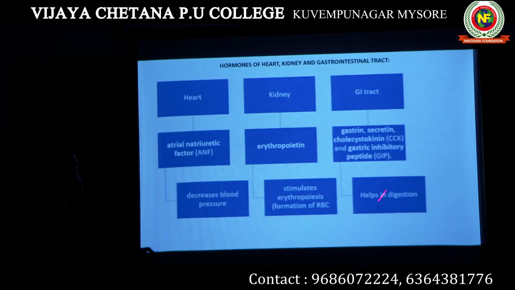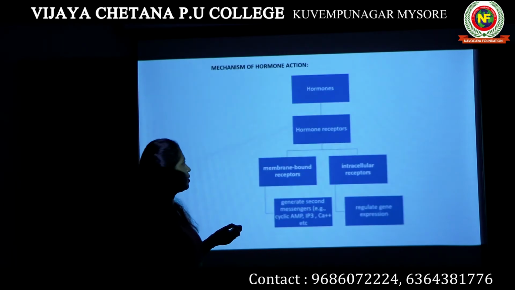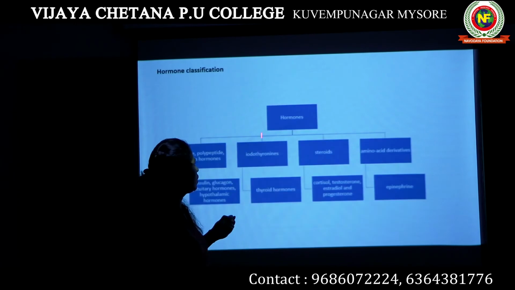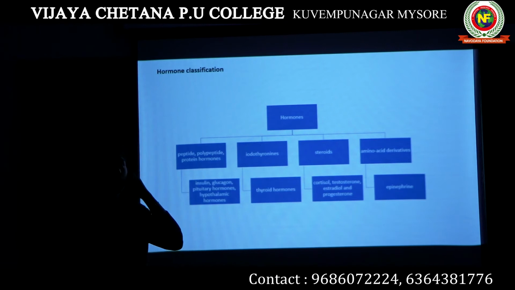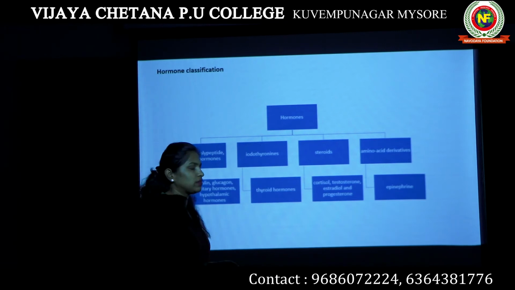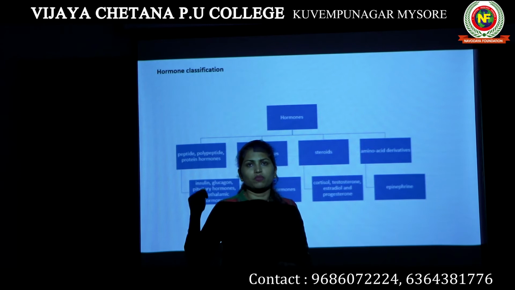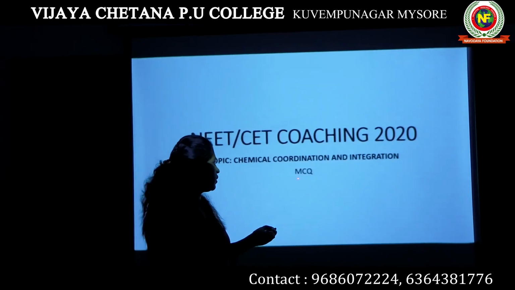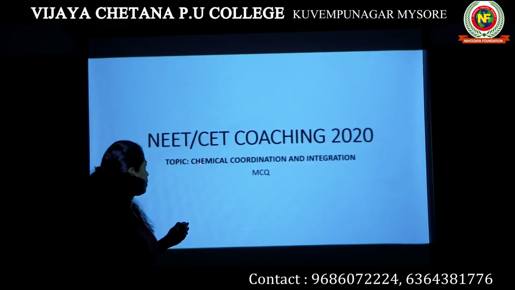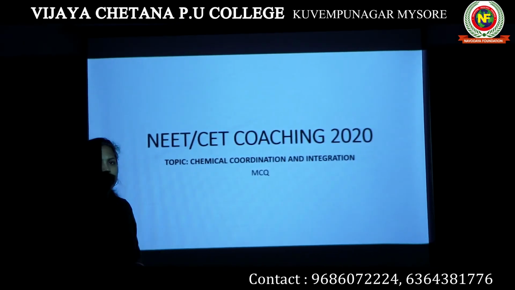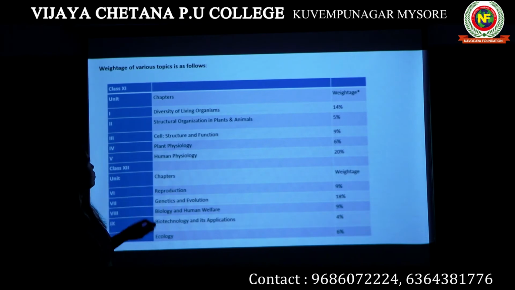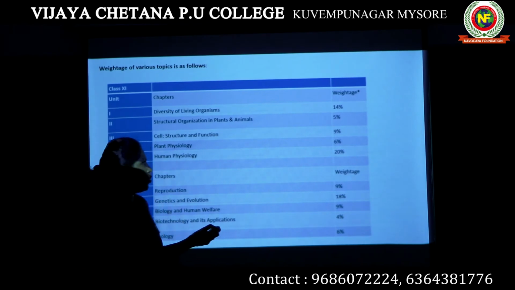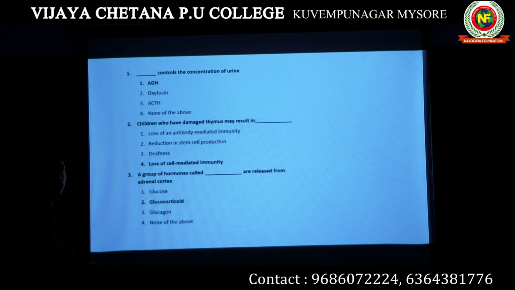Then the other hormones are produced by the heart, kidney and GI tract or gastrointestinal tract. We also covered how hormones function and the different types of hormones based on their chemical components. Now let's discuss a few MCQs based on this chapter, chemical coordination and integration. This is the weightage of various topics. We have already discussed it. Let's move on to the first question.